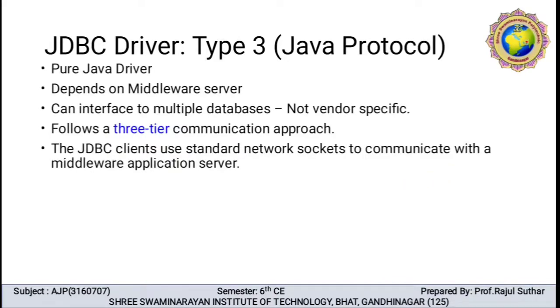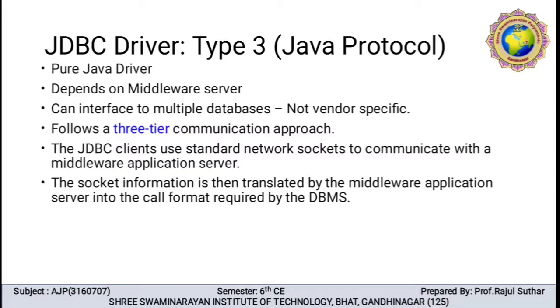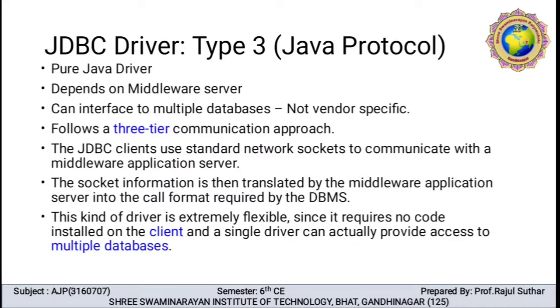The JDBC client uses a standard network socket to communicate with a middleware application server. The socket information is then translated by the middleware application server into the call format required by the DBMS. This kind of driver is extremely flexible since it requires no code installation on the client, and a single driver can provide access to multiple databases.